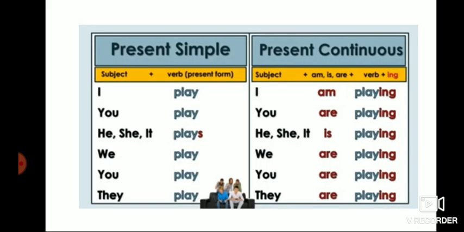In present tense, for singular you add s with the verb. For I, you, we, they, you write only the present verb. But in present continuous tense, for I am, for singular is, for you, we, they, plural, you write are. I am playing, you are playing, he is playing, she is playing, we are playing, they are playing.